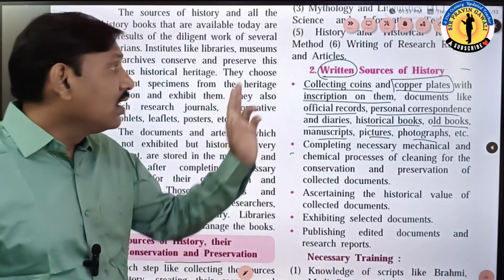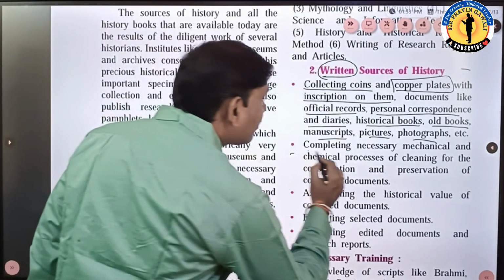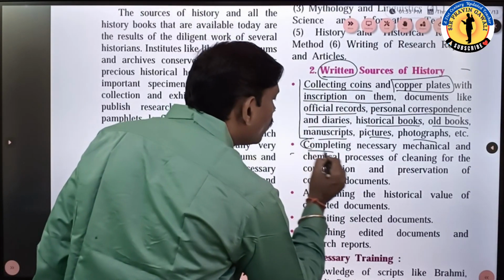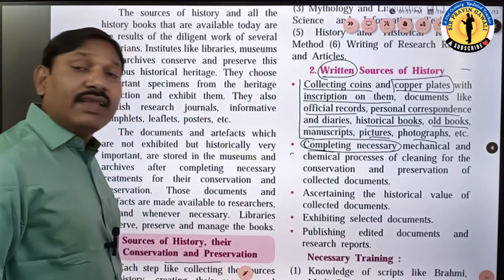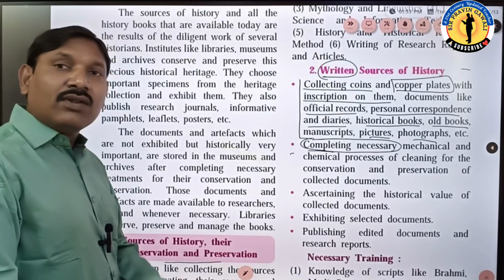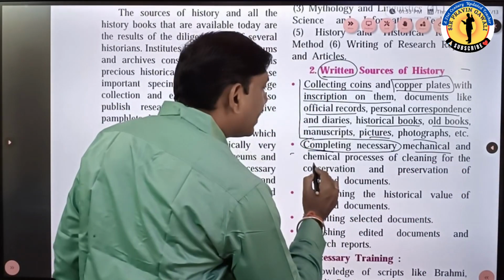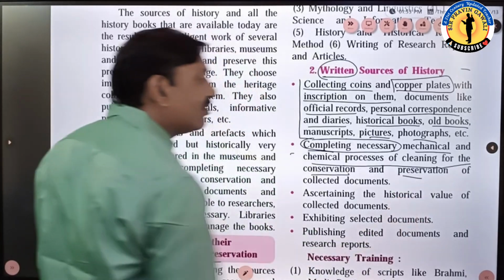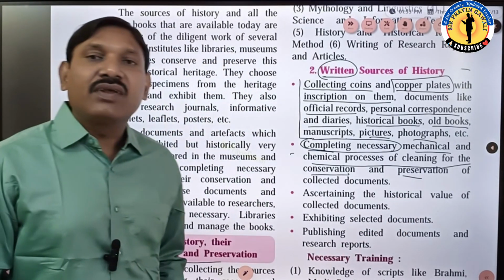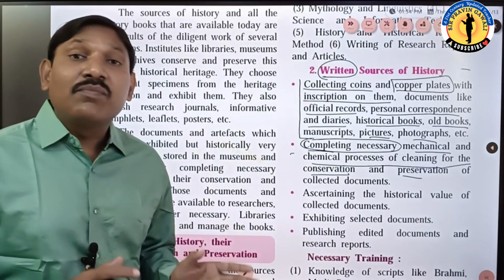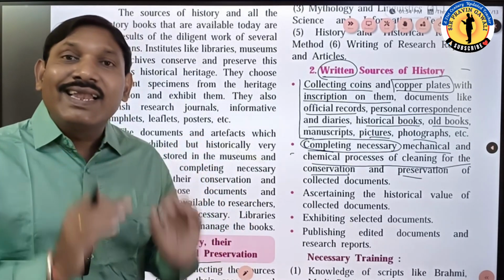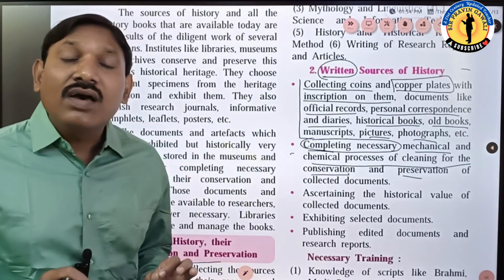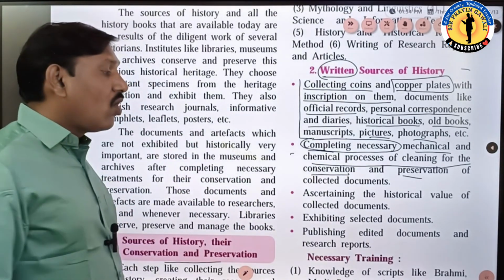The historian should collect them. Then, after collecting, we have to do a necessary process on them. What kind of process? Mechanical and chemical processes of cleaning for conservation and preservation. I have already told you, some mechanical processes and some chemical processes we have to do, so that we can clean them and preserve them for a longer time.